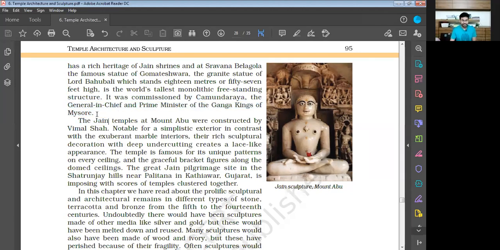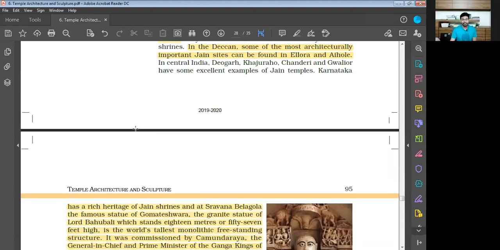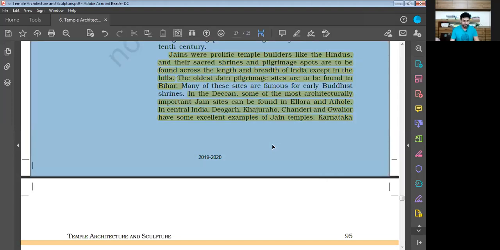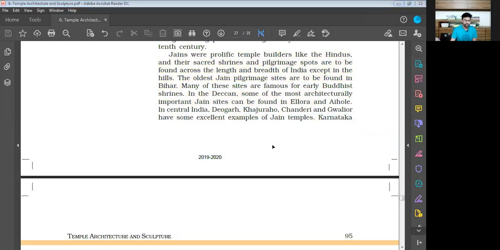So everything that is written in this particular paragraph, the paragraph that began from the last paragraph itself, is one of the most important paragraphs. Here they have given a lot of information, so let us go through the information that they have shared.